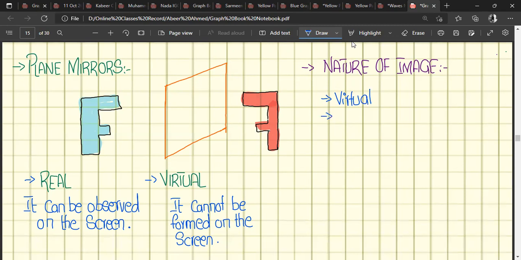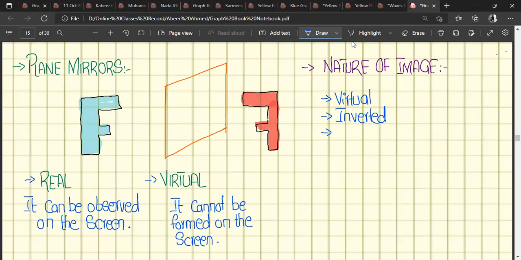And if we discuss the orientation, you already mentioned that the image is going to be inverted. Inverted in the sense that right is going to be on the left and left is going to be on the right side. Okay. And the third property is the size of the image.